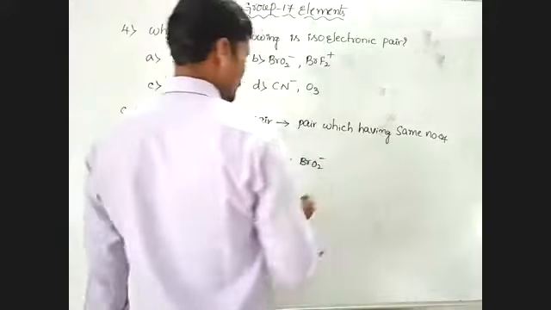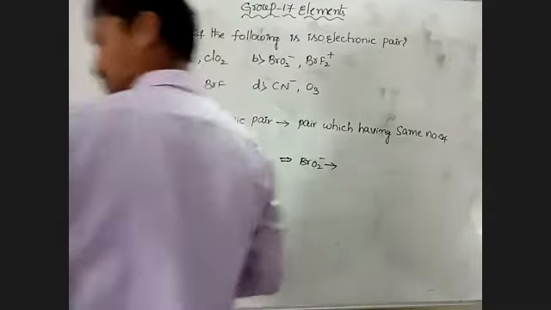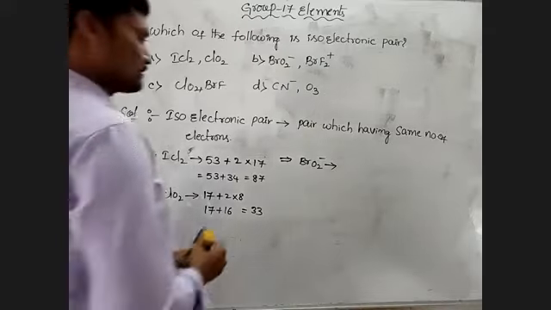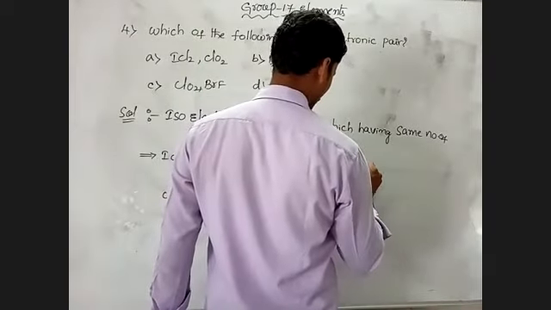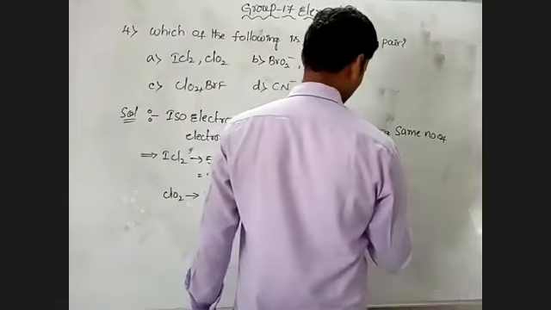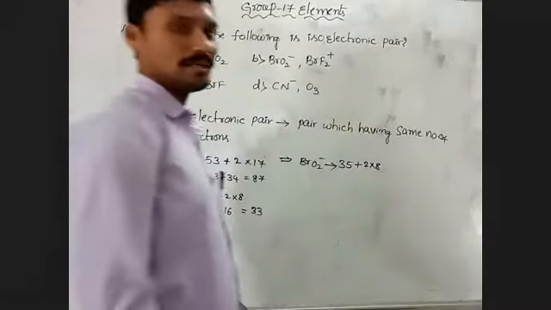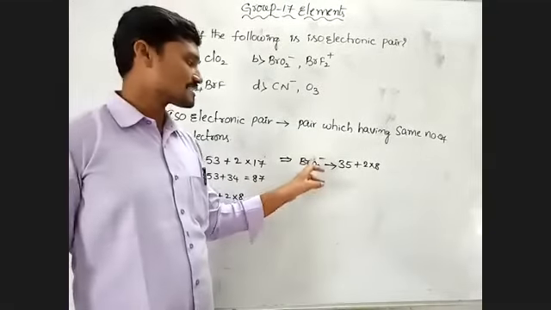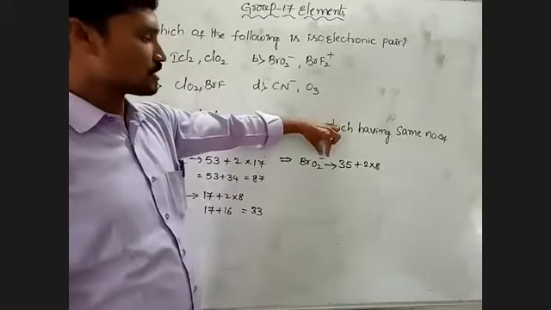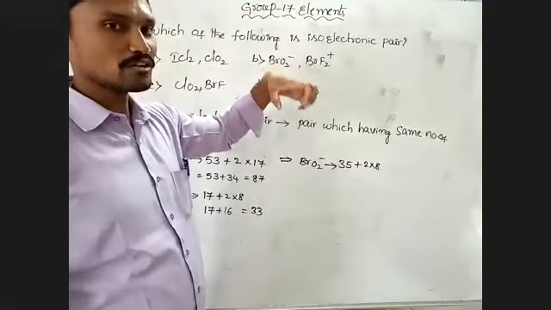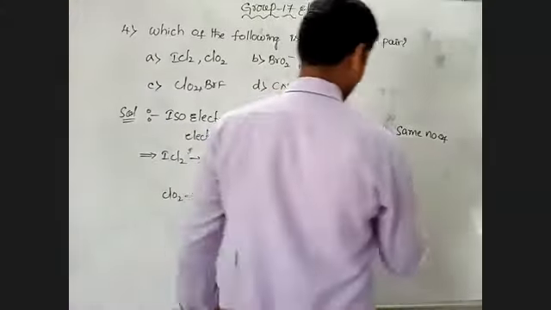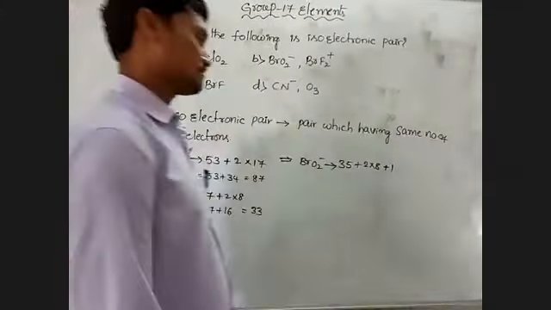BrO2 minus: here the bromine atomic number is 35 and the oxygen atomic number is 8. That means 2 into 8, because 2 oxygen atoms are given. And a 1 minus charge is given, which means 1 electron is extra, so you take plus 1.